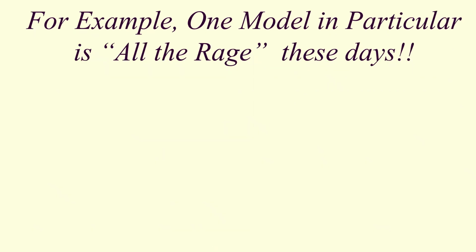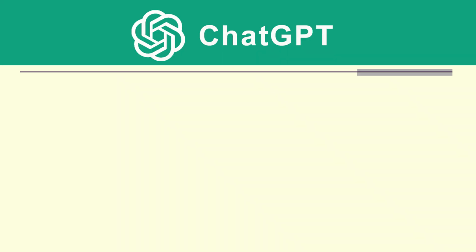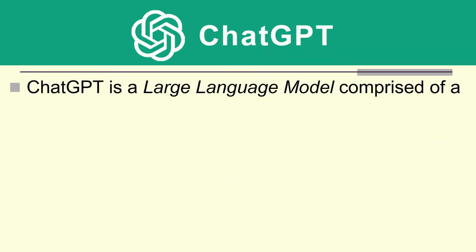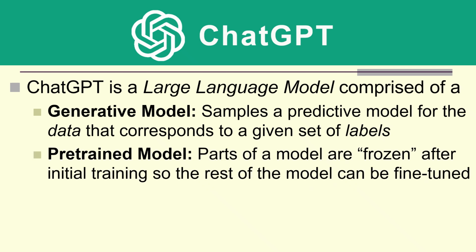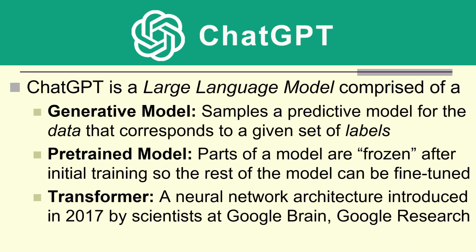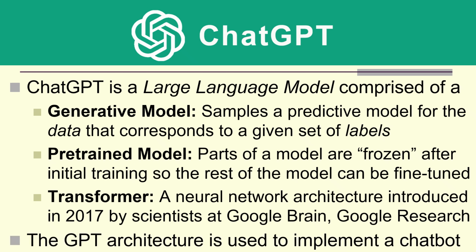For example, one model in particular is all the rage these days, ChatGPT. ChatGPT is a large language model comprised of a generative model, which samples a predictive model for the data that corresponds to a given set of labels. It's a pre-trained model. Parts of the model are frozen after initial training, so the rest of the model can be fine-tuned. And it's a transformer, a neural network architecture introduced in 2017 by Google Brain and Google Research. Now, this GPT architecture is used to implement a chatbot.